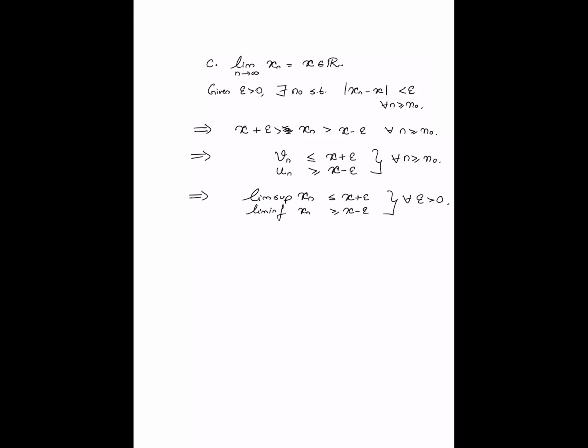Okay, what does that mean? What that means is that the lim sup of the sequence is less than or equal to x plus epsilon for every positive epsilon. Similarly, the lim inf is greater than or equal to x minus epsilon for every positive epsilon. Since this is true for every positive epsilon, I can now conclude that the lim sup of xn is actually less than or equal to x, right? And moreover, the lim inf is greater than or equal to x.